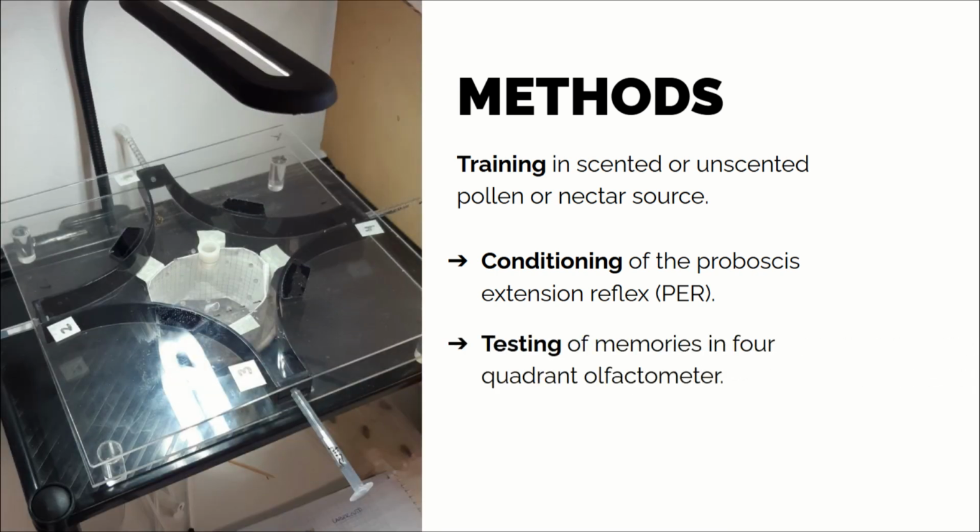To corroborate that experiences established at scented food sources led to the formation of memories, a second group of trained bees was tested in a 4-quadrant olfactometer. 2 of the quadrants were odorless, while the other 2 presented the scent of the experienced odor or a novel odor. We evaluated the proportion of time the bees spent in the quadrant with experienced odor.